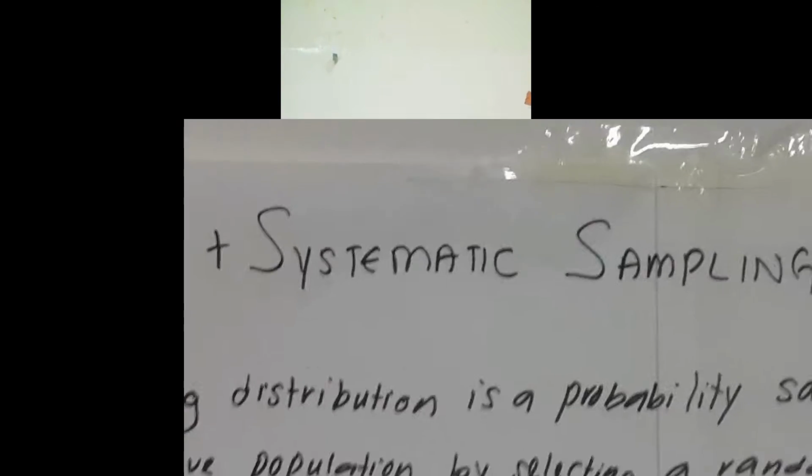And the disadvantage of stratified random sampling is that it can be difficult to identify and difficult to pick accurate strata. Besides, it's difficult to identify every member in the population.